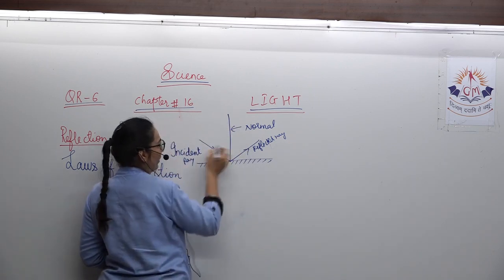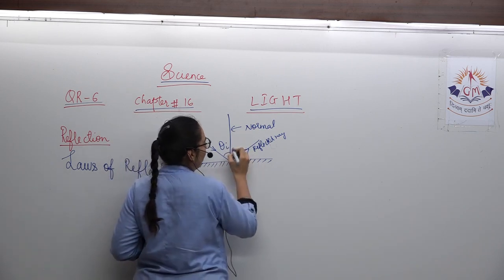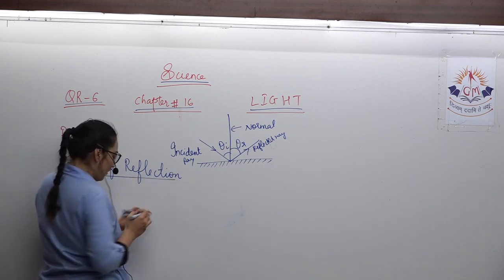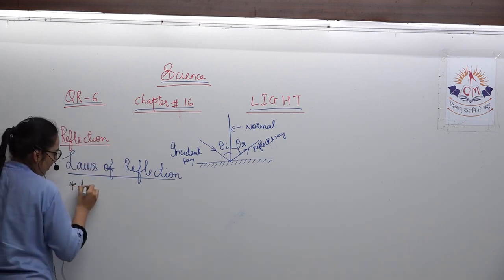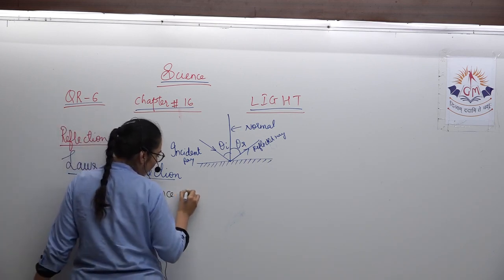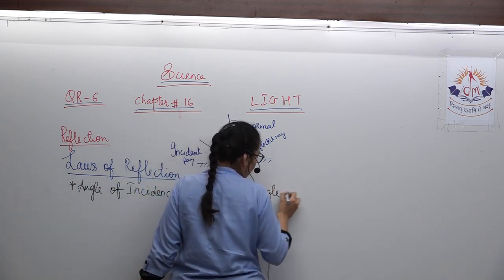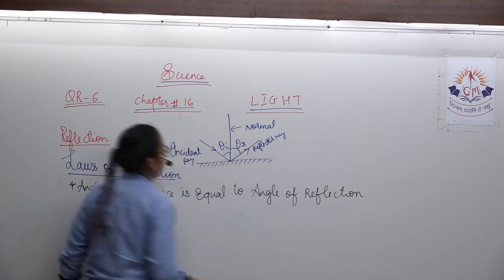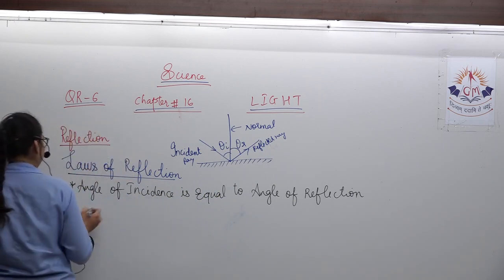There is some angle between the normal and the incident ray, that is called the angle of incidence. There is some angle between the normal and the reflected ray, that is called the angle of reflection. What is the first law of reflection? The very first law of reflection is that the angle of incidence is equal to the angle of reflection. Second thing, the incident ray, reflected ray and normal all three lie in the same plane.